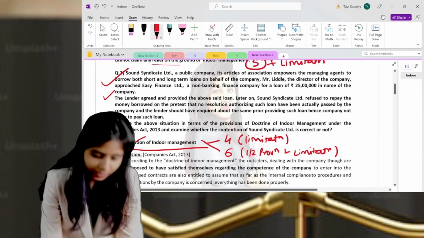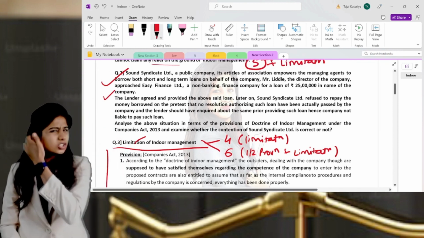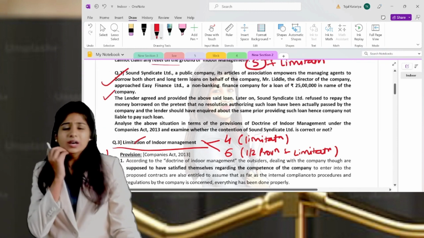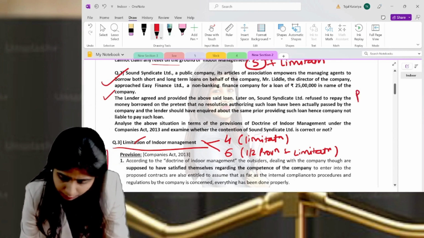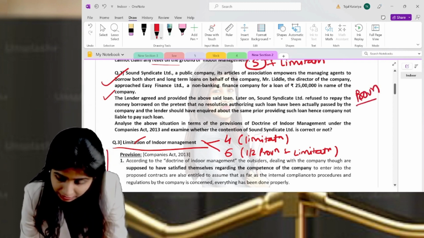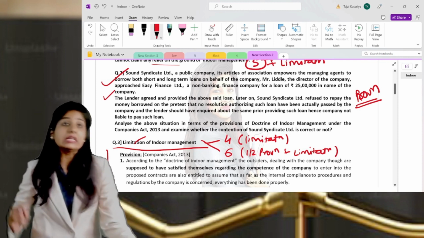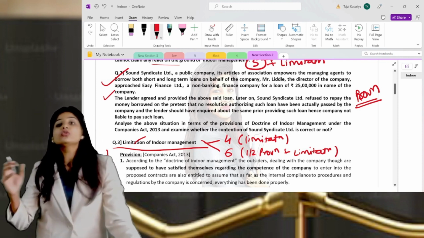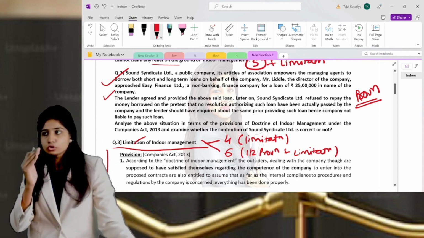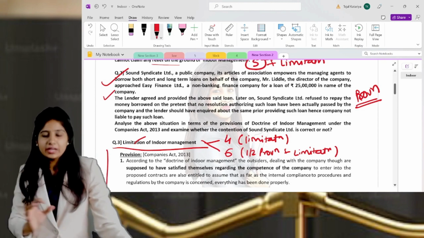If you get a case study based question in which there is no connection to limitation, then write only the provision part. Write only the provision 5 points. Don't write limitations in that. So this is how you should allocate, and this is how you should distribute your entire answer.